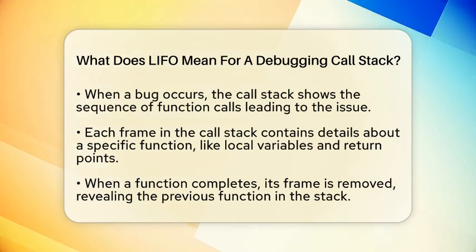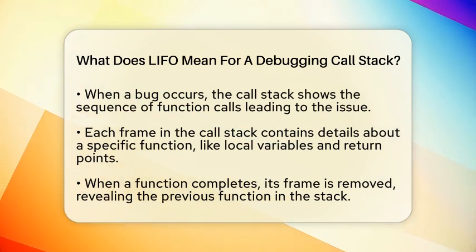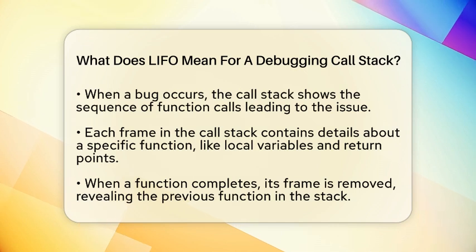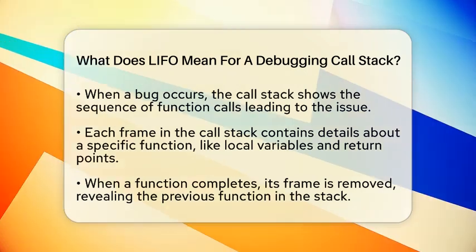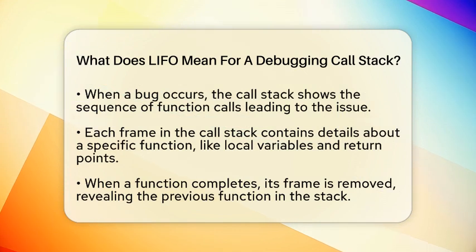The call stack is made up of frames. Each frame holds information about a specific function call, like local variables and where to return after the function ends. When a function calls another, a new frame is added on top. When the called function finishes, its frame is removed, revealing the previous one. This process keeps happening as the program runs.